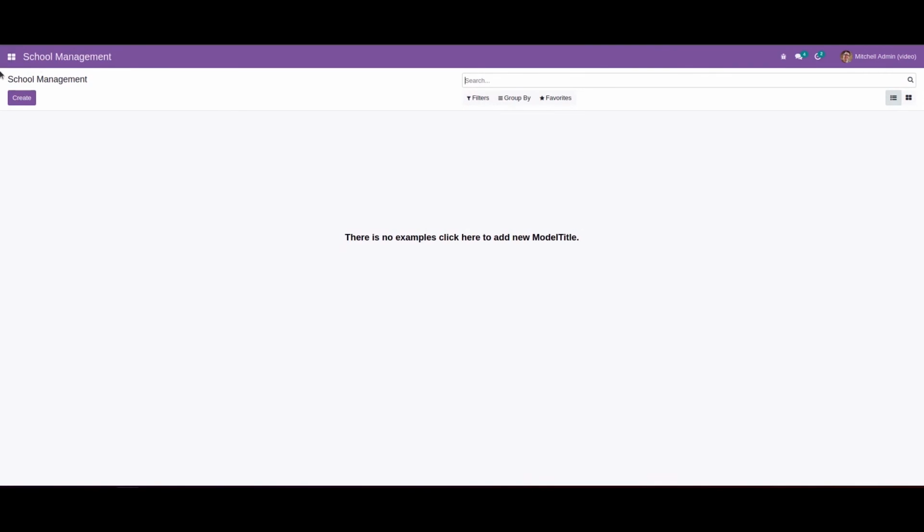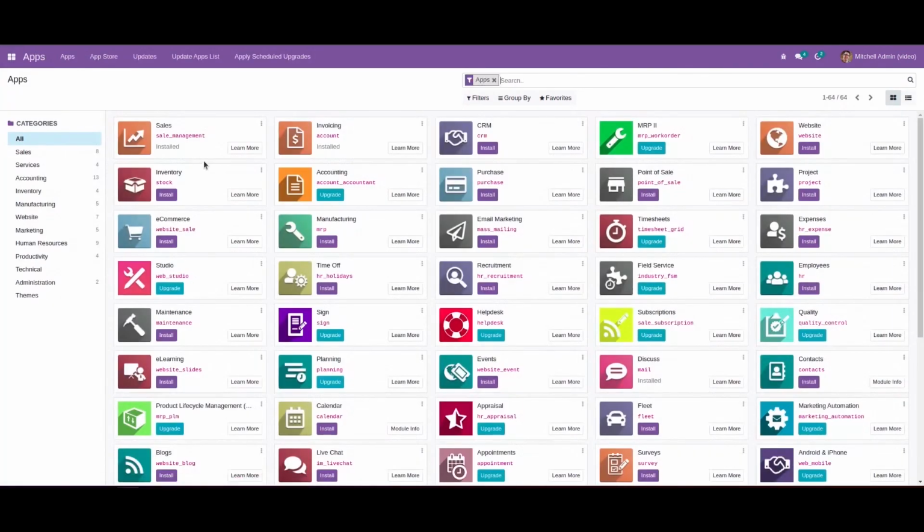So our module is listed here. This way we can create custom modules in Odoo 15.